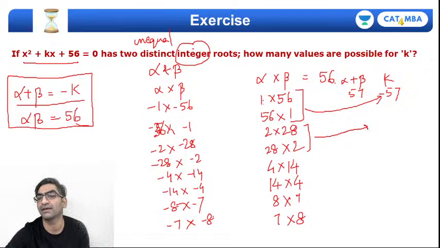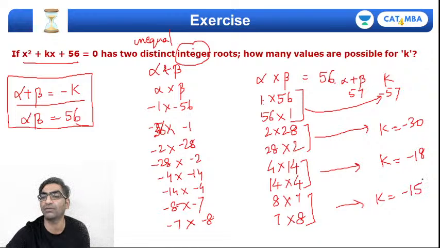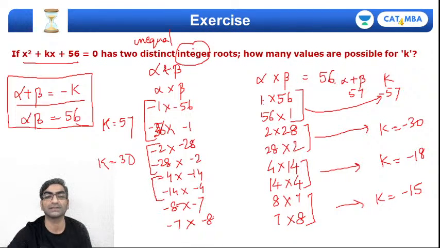इन दोनों का सम 30 है, k will be minus 30. इन दोनों का सम 18 है, k will be minus 18. इन दोनों का सम 15 है, k will be minus 15. I've counted 4 values, but then again these two values will have a sum of minus 57, so k should be negative of that will be plus 57. इन दोनों का सम minus 30 आएगा, तो k should be negative of that should be plus 30. इन दोनों का सम भी negative आएगा, k should be negative of that's plus 18, and finally plus 15. I hope all of this makes sense. How many values of k have I counted?